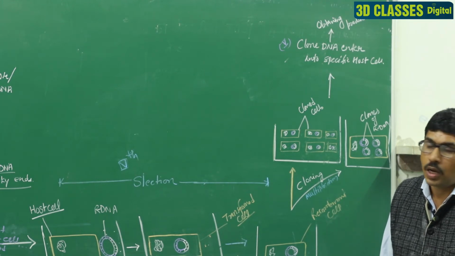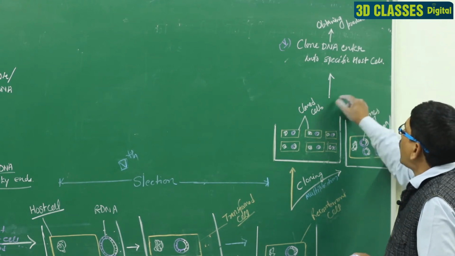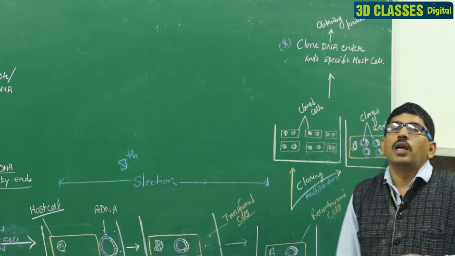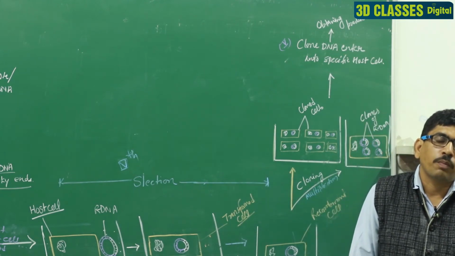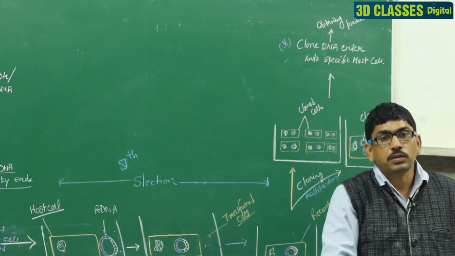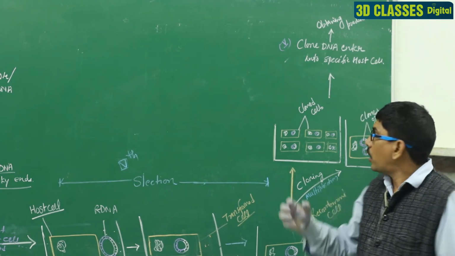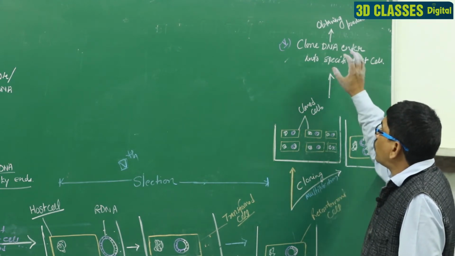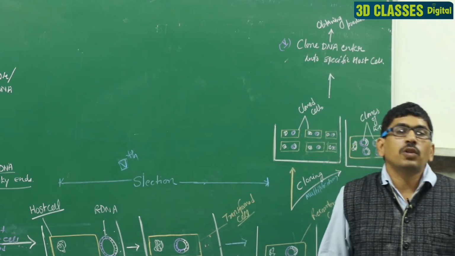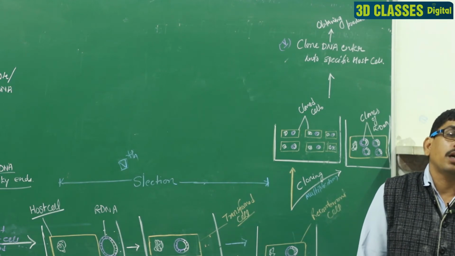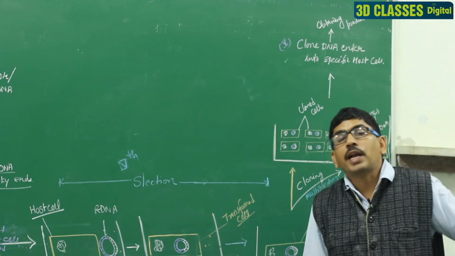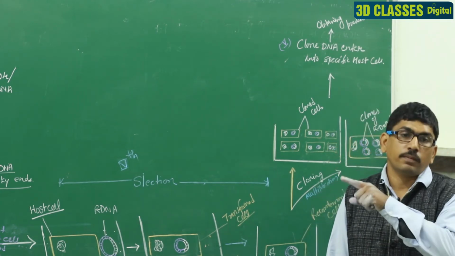Clear? And after that, in the fifth step, we choose this cloned DNA and insert it again into a particular host, by which we obtain the product. So, these cloned recombinant DNA are inserted into a particular host cell, and then these DNA bind with the genomic DNA of the particular organism, and it is transcribed and makes the mRNA, and this mRNA makes the protein, and that protein is known as the recombinant protein.